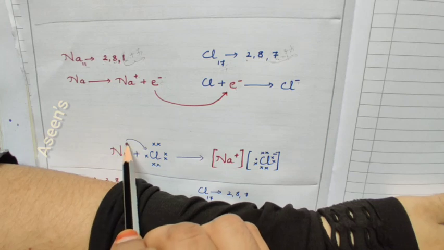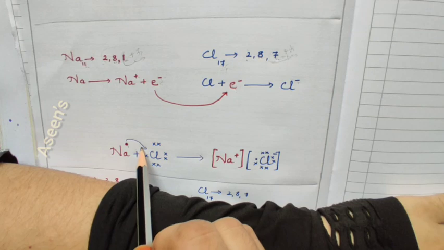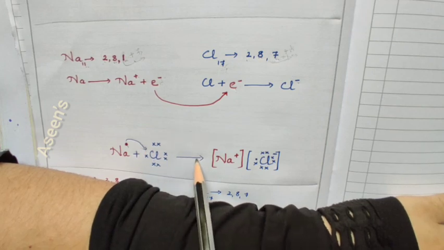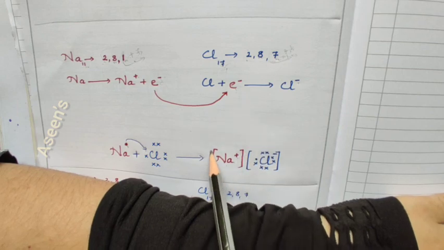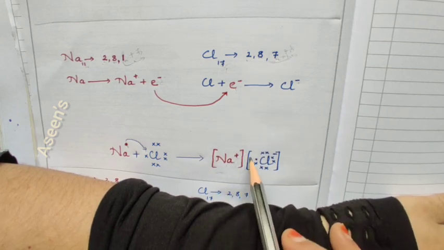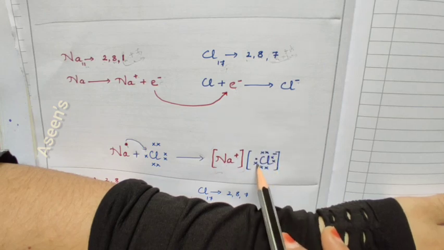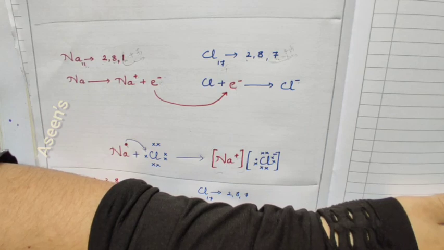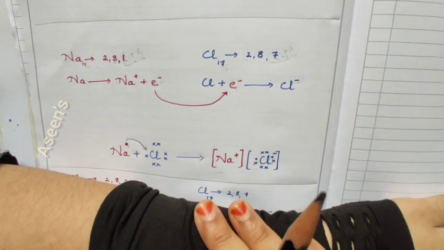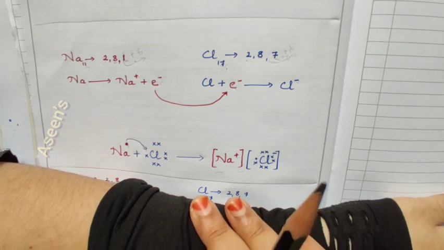Now, as you can see here, this electron was given to chlorine. And after that, see here, sodium has got a plus sign in a bracket. And chlorine has got a minus sign, as you can see, with all the electrons along with the one dot which you have got from sodium. So this is how you are supposed to draw your electron dot structure showing the reaction between sodium and chlorine, or metal and non-metal.